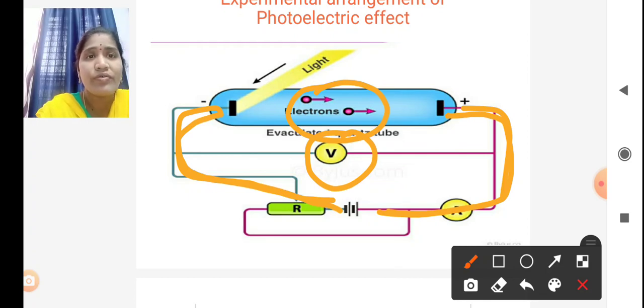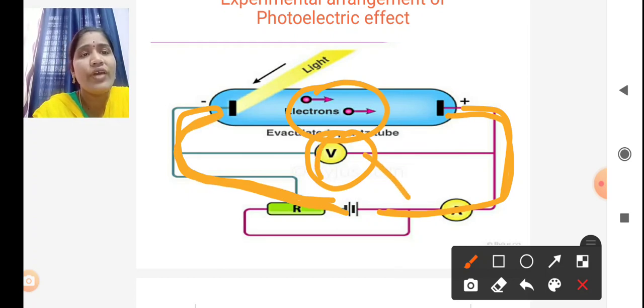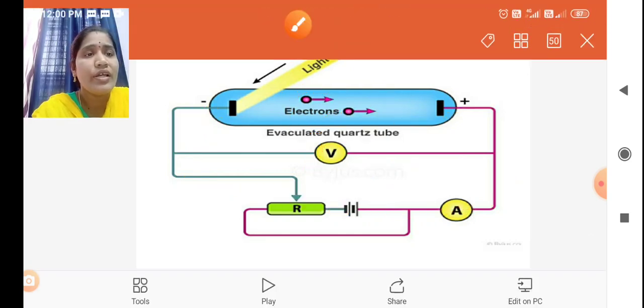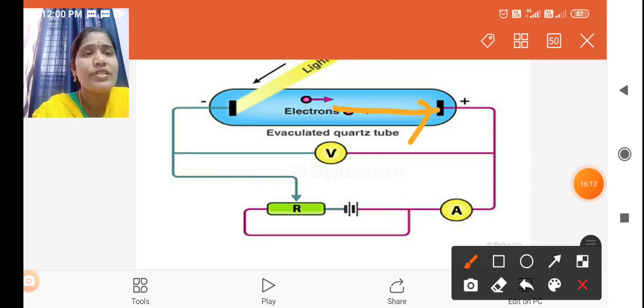Why? Because we are increasing this potential, so automatically the maximum number of electrons reach the anode, and then the photocurrent also increases.